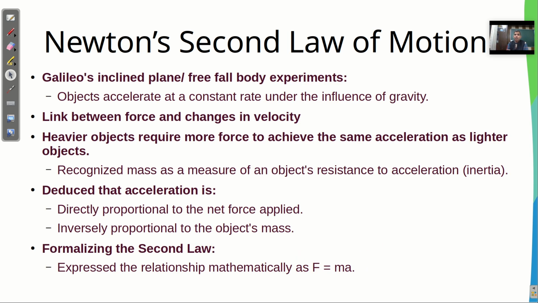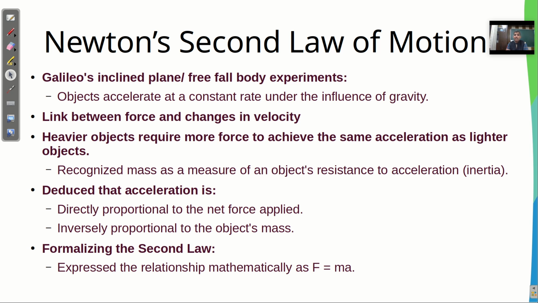And then let me talk about Newton's second law of motion. So Galileo's inclined plane or free fall experiments concluded that objects accelerate at a constant rate under the influence of gravity, and there is a link between force and the change in velocity.